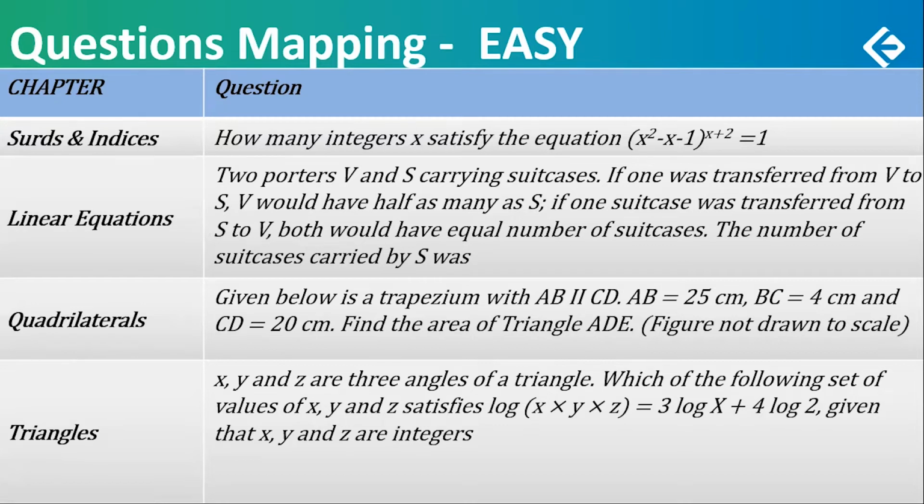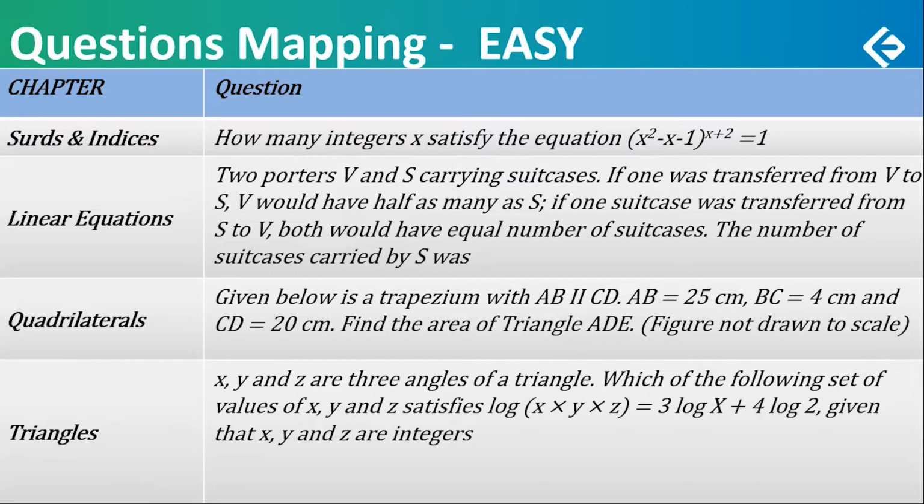Linear equations. There were 2 porters carrying suitcases, V and S. If one suitcase was transferred from V to S, V would have half as many as S. If one suitcase were transferred instead from S to V, both would have an equal number of suitcases. So what is the number of suitcases carried by S? Just a matter of framing 2 quick linear equations and solving them fast. Sometimes such questions can be solved even mentally. Easy question.